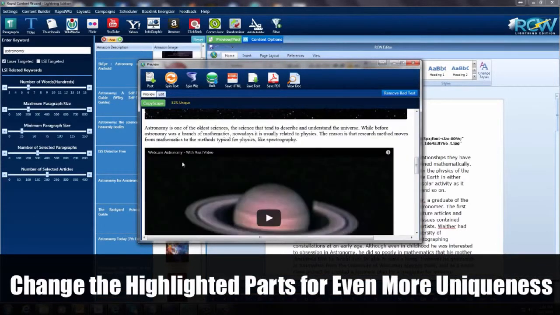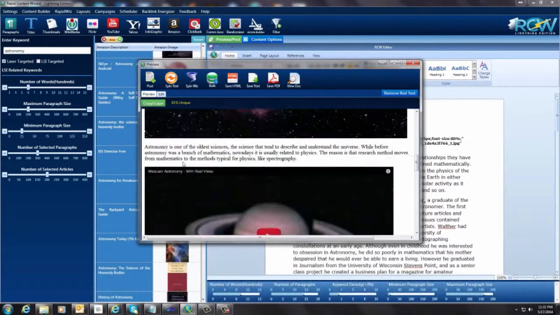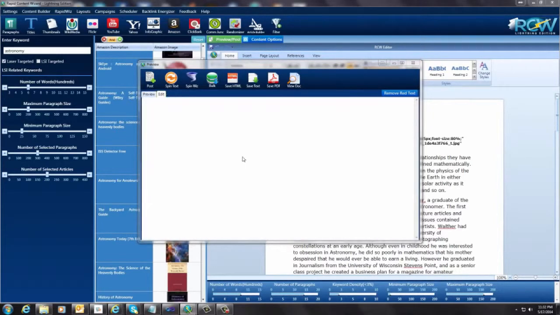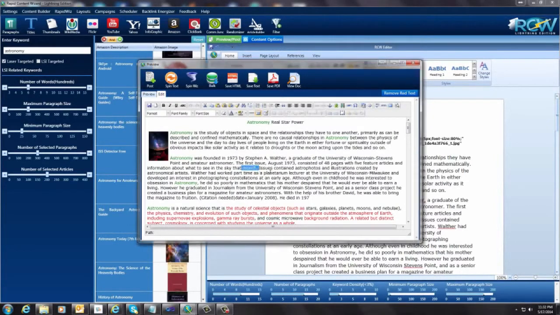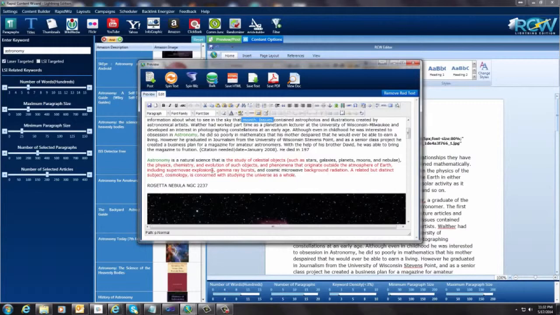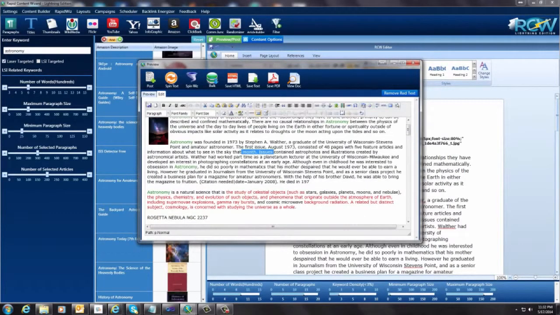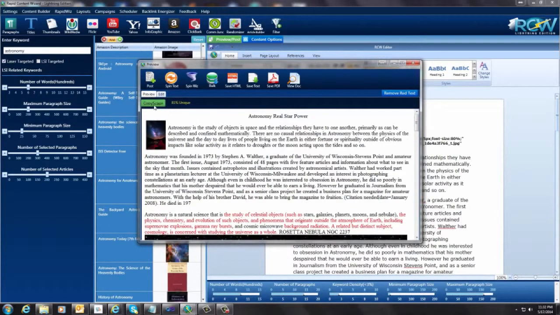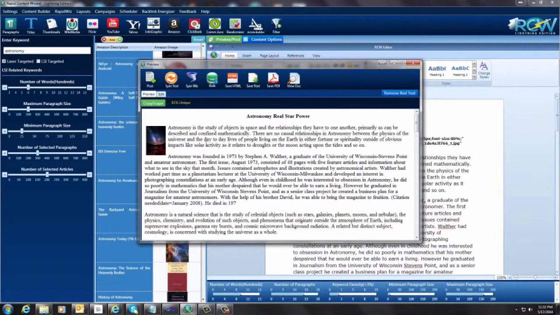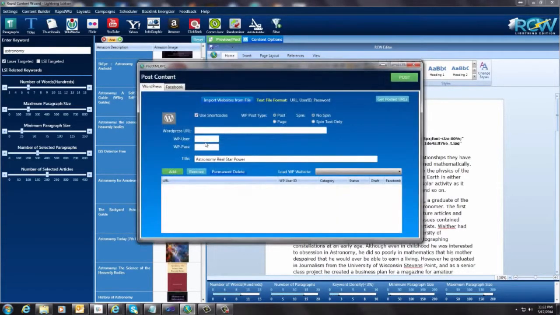So you can come down in here and you can see this red text, and you can come over here to the edit button, and it's in here as well, and you can change this to make it as unique as you want, or remove it, or whatever you want to do with it. But I'm just letting you know that's a very useful, very powerful tool to use, Copyscape, to make your blogs as unique as possible. Okay, well, the next step will be I'm going to remove this red text, which is this little button over here, and we're going to go over here and we're going to post this now.